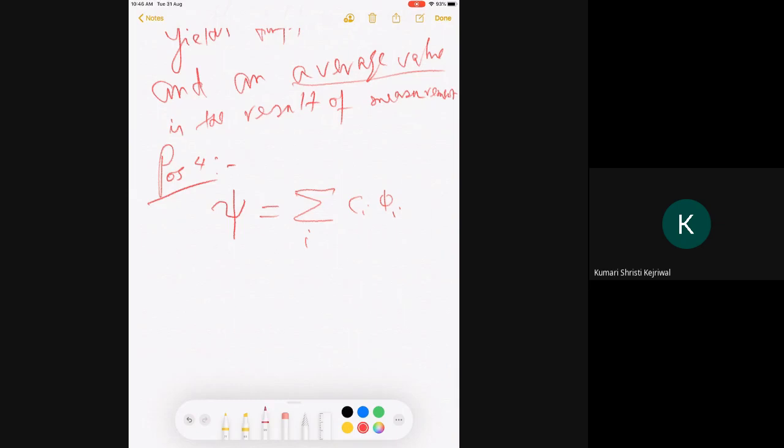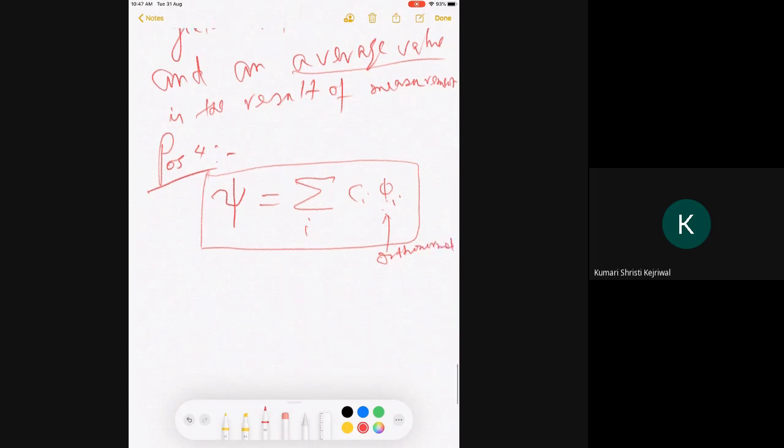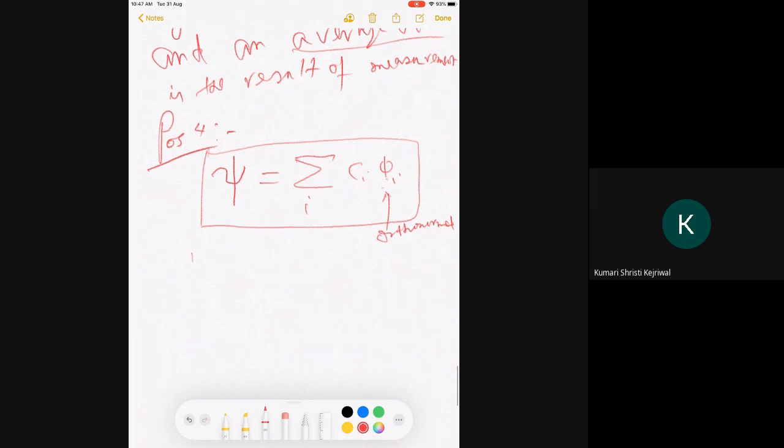So if that is so, then I will be able to expand my psi as a linear combination of the eigenfunctions, which are now orthonormal. Remember. So these are my orthonormal functions. These are the coefficients. Now, what this postulate said is that if I know these coefficients, then mod Ci squared, these are over each of the eigenfunctions.